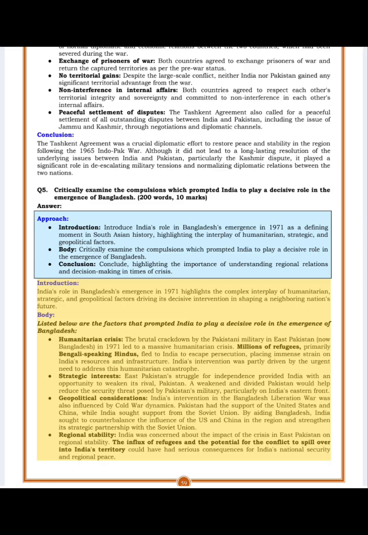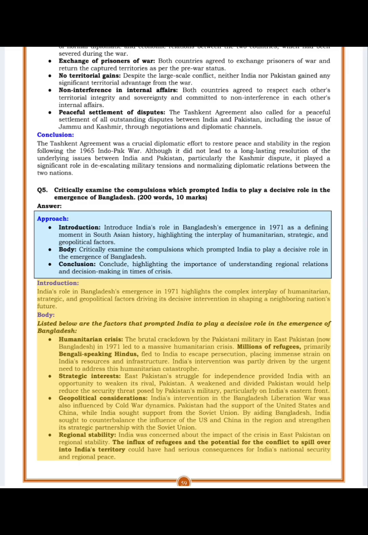Strategic interests. East Pakistan's struggle for independence provided India with an opportunity to weaken its rival, Pakistan. A weakened and divided Pakistan would help reduce the security threat posed by Pakistan's military, particularly on India's eastern front.